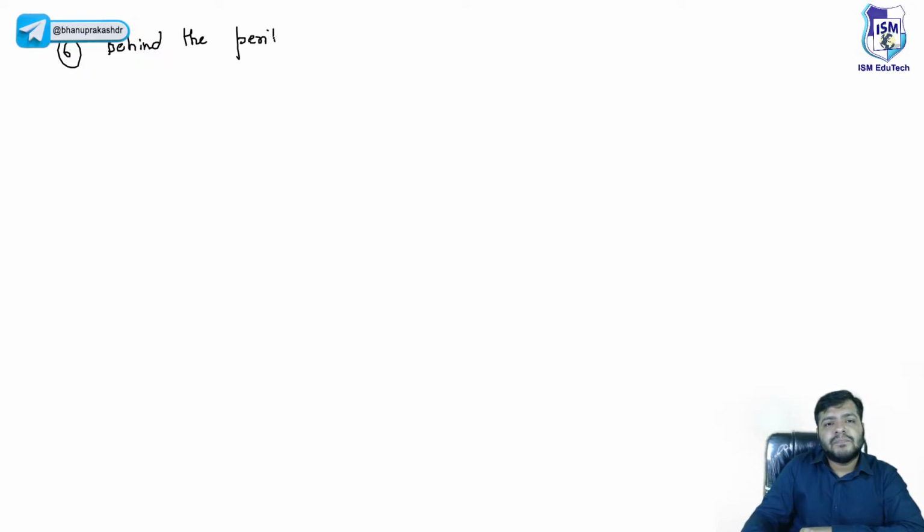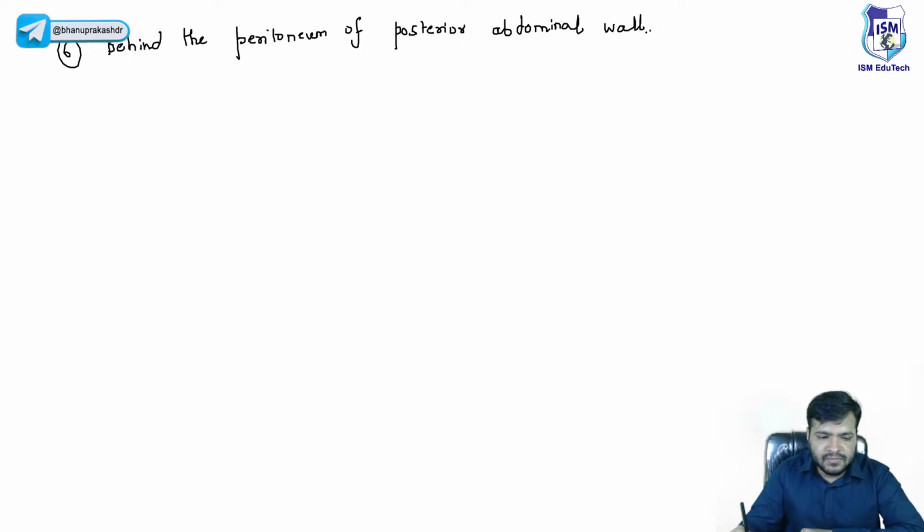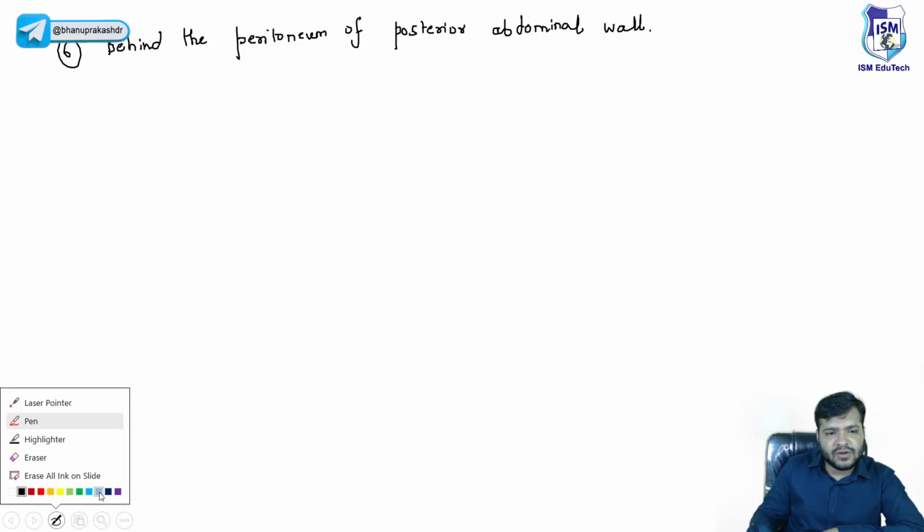behind the peritoneum of posterior abdominal wall. Okay. Now let us understand this through a diagram again, and we'll just try to figure it out.